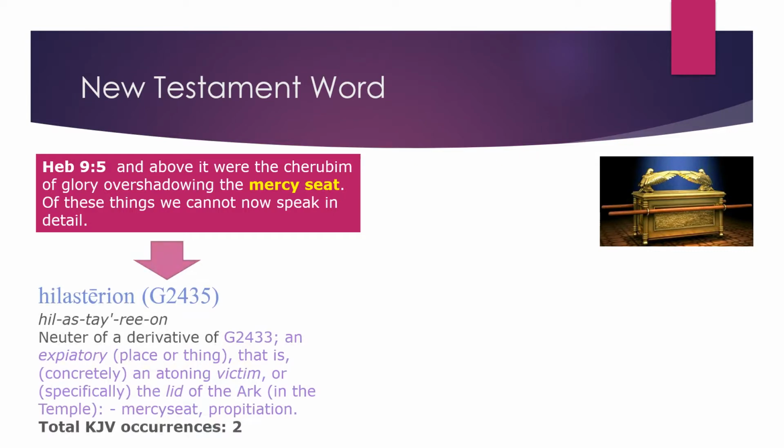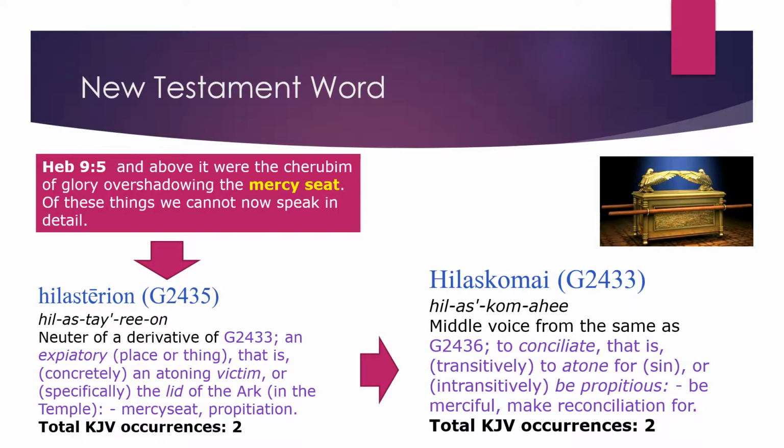But we look at that word, and in the New Testament the word is something along the line of hilasterion, an atoning victim, the lid of the ark, mercy seat again. And once again, that word is derived from this one over here: to atone for sin, be merciful, reconciliation.